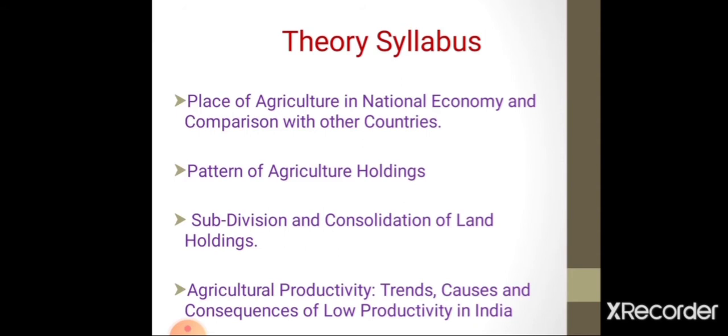In this topic, we see the meaning of agricultural holding, economic, basic, optimum and family holdings, then the size pattern of holding in India, and also we study the categories of holding and the number of holdings and area operated in India. After that, the third topic is subdivision and consolidation of land holding.